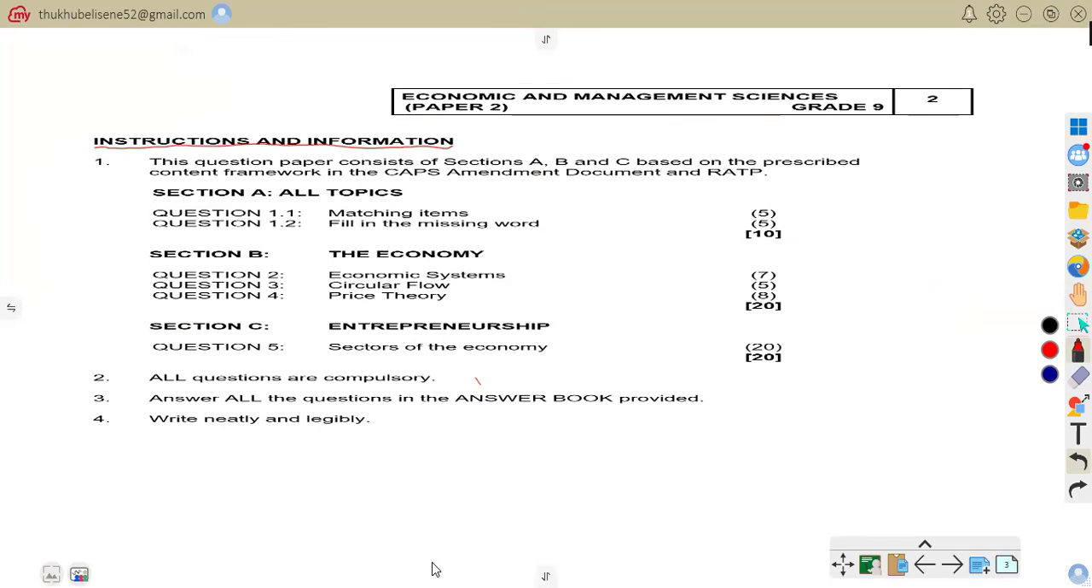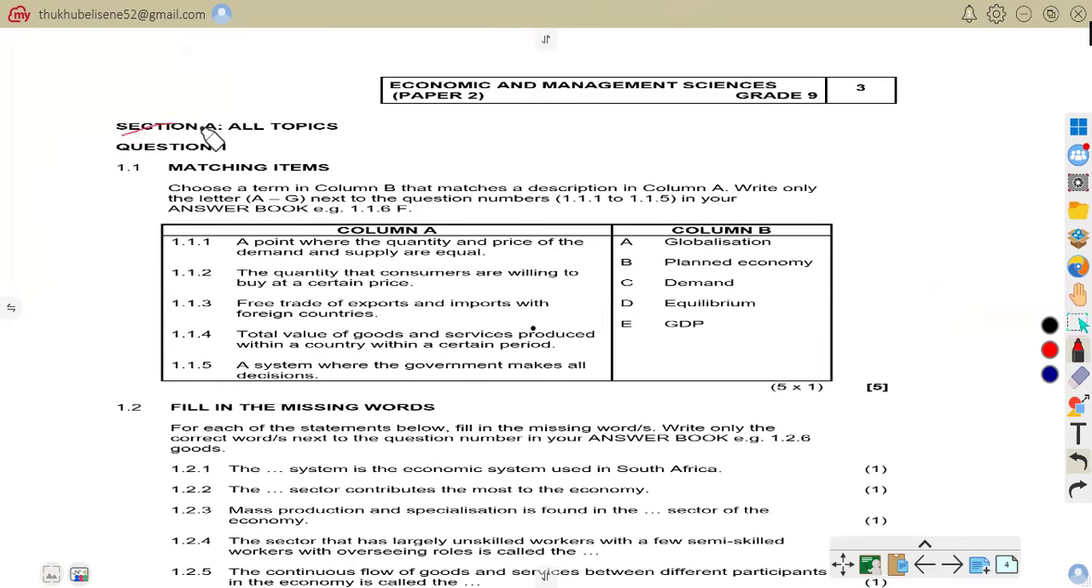Thank you. So here we are on section A, question 1. It's all topics. We are first going to start with matching items. As the question says, 1.1, choose the term in column B that matches the description in column A. Write a letter A to G next to the question number 1.1.1 to 1.1.15 in your answer book. For example, 1.1.16 F. That is a given example.